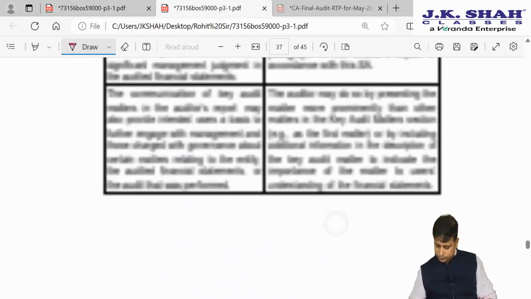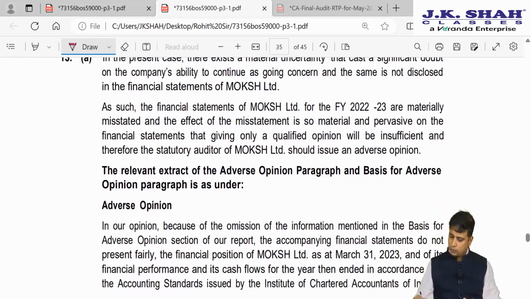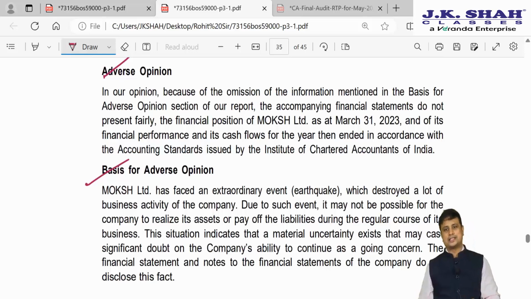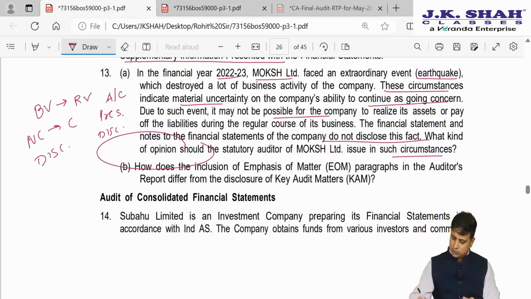So let us check the answer. In the present case, we will have to give an adverse opinion. So we will frame an adverse opinion. We will also write about the basis for adverse opinion. So this was our question number 13A.